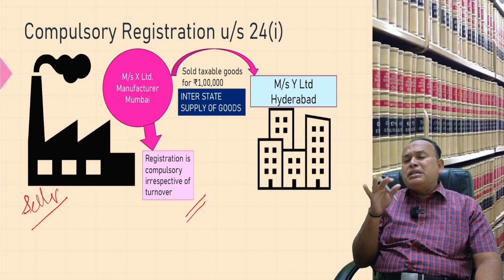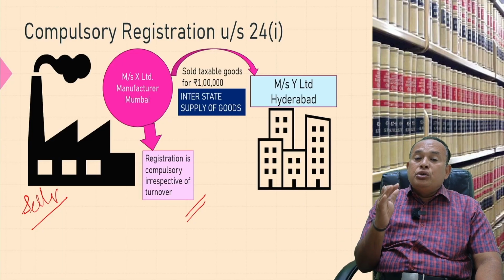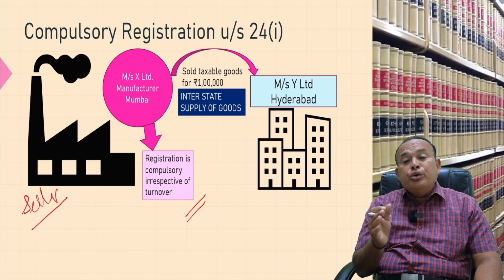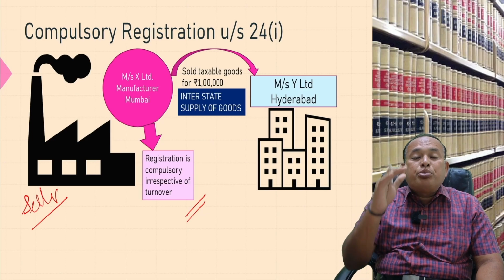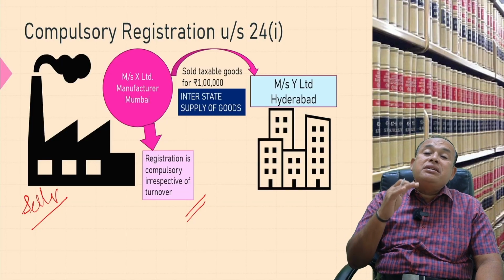Now you can ask as a question, sir, what happens if I supply services? If you supply taxable services at interstate level, registration is compulsory only when you cross the threshold limit for registration. That provision is not applicable for supply of taxable goods at interstate level.